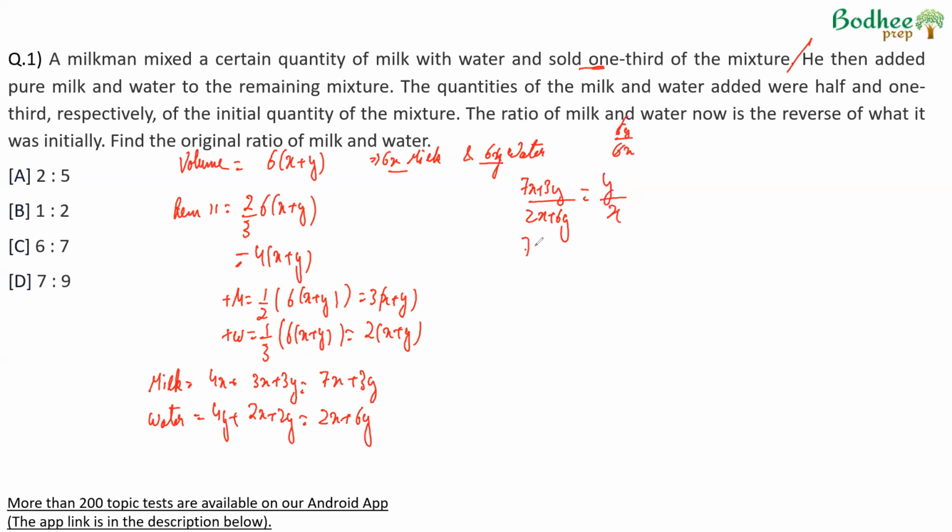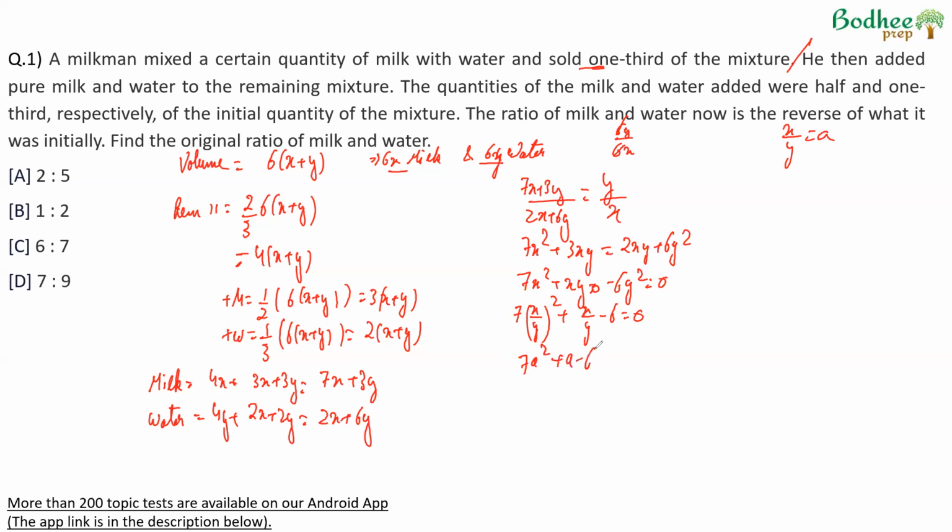We cross multiply: 7x square plus 3xy is equal to 2xy plus 6y square. 7x square plus xy (3 minus 2) minus 6y square is equal to 0. Divide the entire thing by y square, so we get 7 times (x by y) whole square, plus x by y, minus 6 is equal to 0. Substitute x by y is equal to a. So we get 7a square plus a minus 6 is 0.